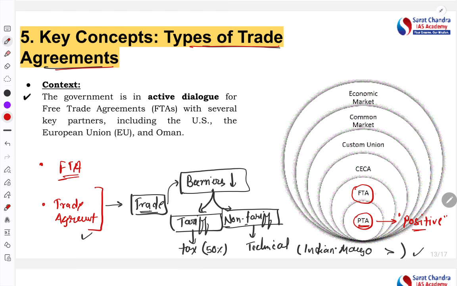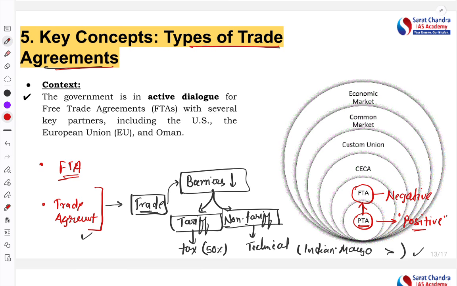Next is the free trade agreement. This is more comprehensive than the preferential trade agreement. Here we have the negative list. If you have covered my previous lecture, I explained the negative list there, especially when we are dealing with other countries. For example, the dairy sector and agriculture sector are usually kept in the negative list.